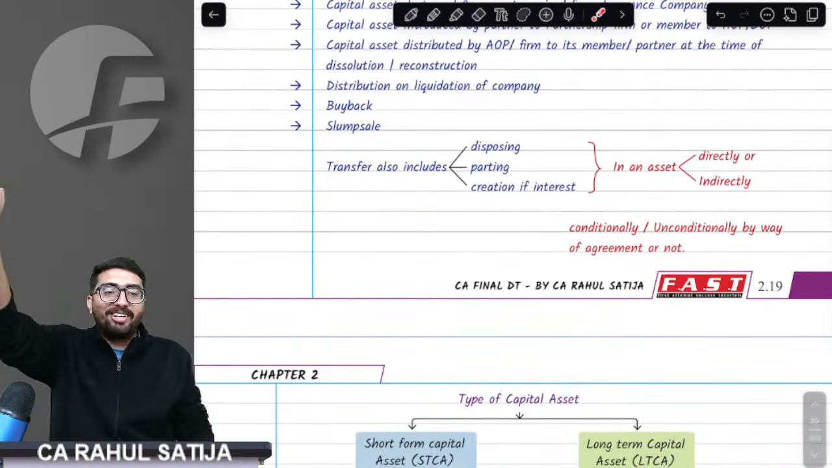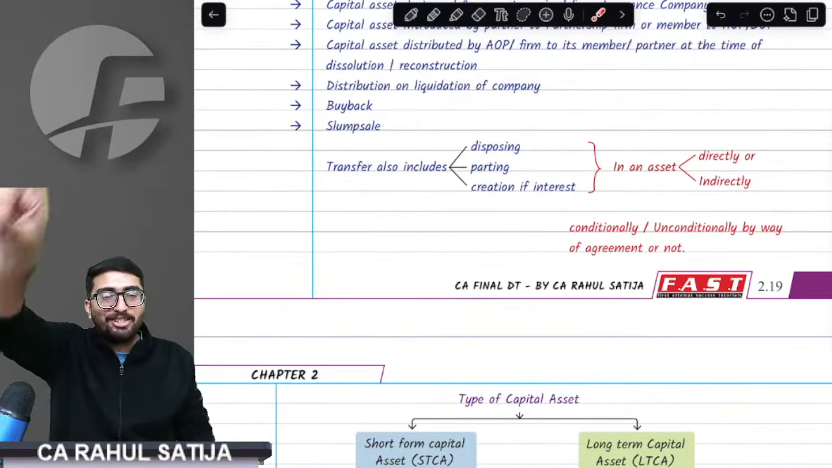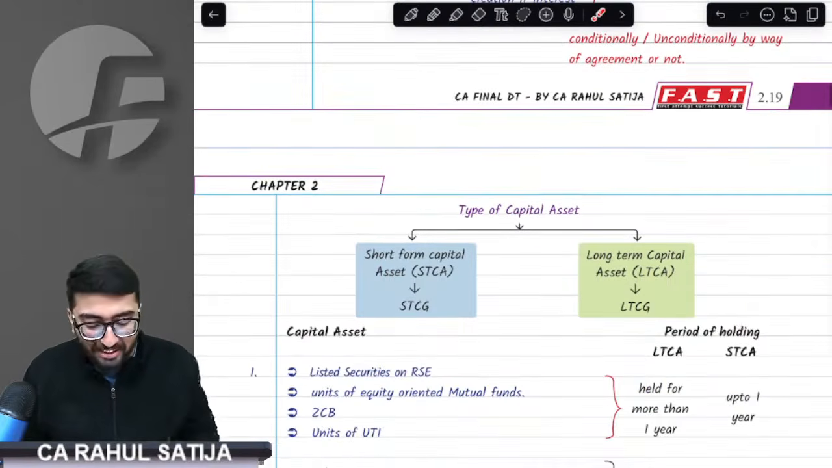Did you get this point or not? Arey baba, did you get this point? If yes, do comment down yes and we can continue.